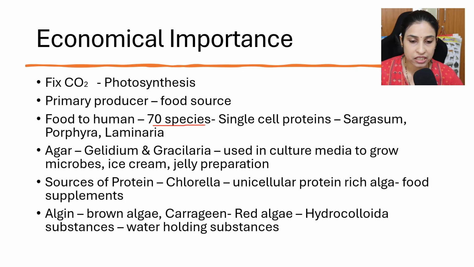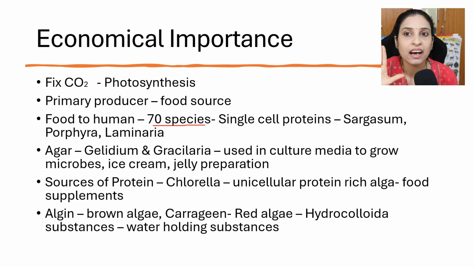Commercially, many products are obtained. Agar is a commercial product produced by red algae like Gelidium and Gracilaria, and it is used as a solidifying agent in microbial media in the laboratory.